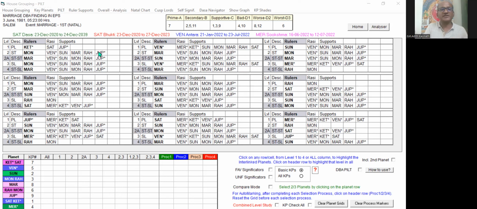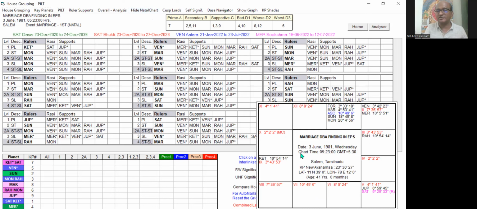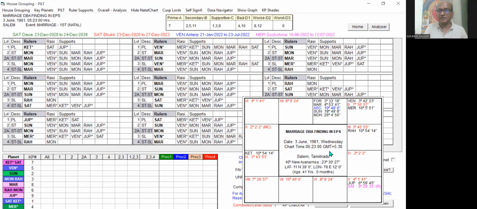Now here you may want to check the birth chart. The software has the facility. You can click natal chart. We can open the natal chart also, and you can move it anywhere and refer to it for planet conjunction and aspect, because all the support planets are given here, but in what way they are all connected we may not know here, but we can find out from the natal chart.